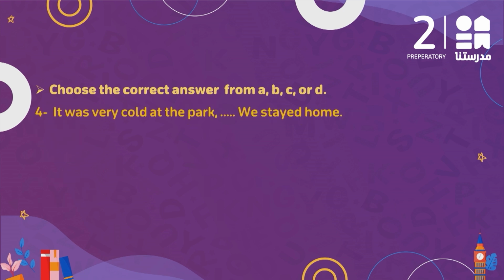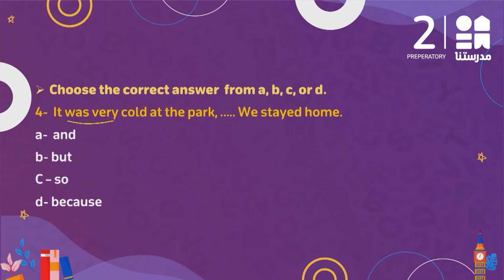Question number 4. It was very cold at the park. We stayed home. And we stayed home, but we stayed home, so we stayed home, because we stayed home. Which one came first here? The reason or the result? The reason here. So it was very cold at the park. That's the reason why we stayed at home, correct? So if the result comes next, do we need and? No. Do we need but? No. Are we speaking about a reason? No, we're speaking about a result. So it's so. It was very cold at the park, so we stayed home.